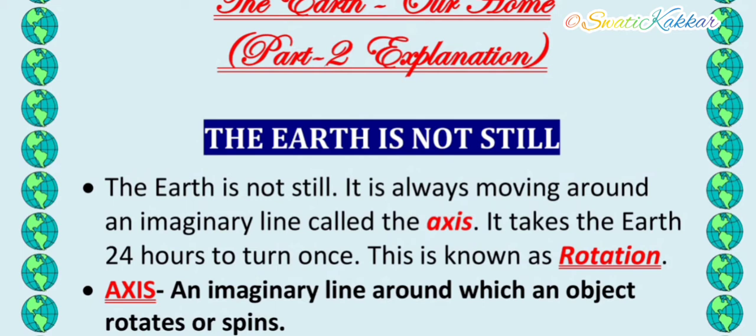Students, our planet Earth rotates on its own axis. There is an axis passing through the center of the planet. This is known as rotation. The Earth takes 24 hours to take one rotation. It means the Earth takes one complete day to complete one rotation. I hope it is clear to you.